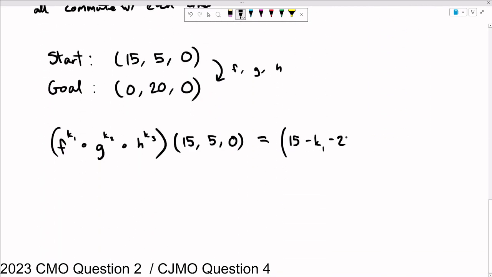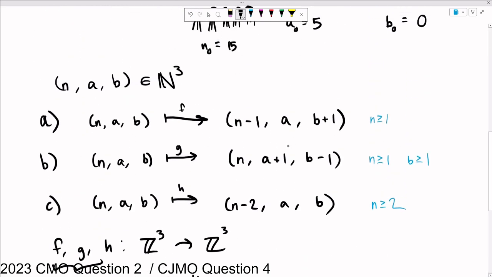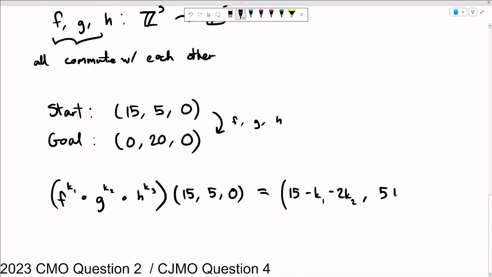So we are going to subtract also 2k3 from that. For our active nodes, we are starting with 5. The only way that any of these functions can change that is with G. That can increase it by 1. So this is going to be k2. Whoopsies. Made a little mistake over here. That is H changing it, not G, and so that's going to be k3.